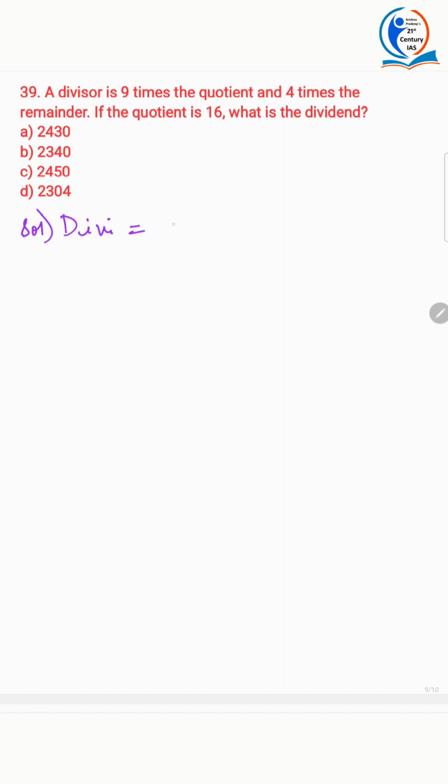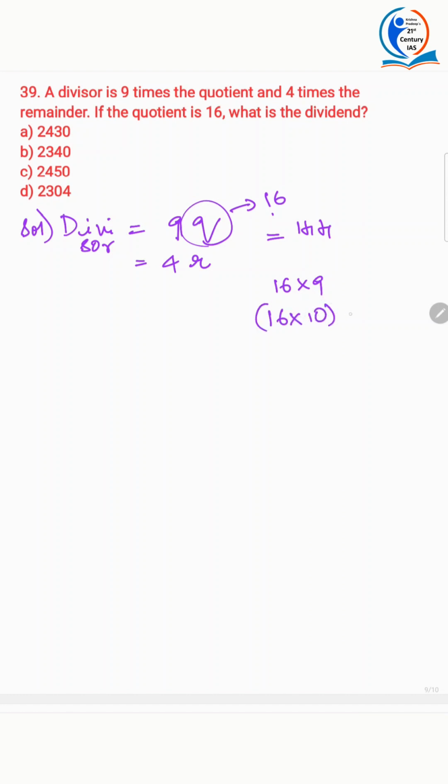Now divisor is what? 9 times the quotient, and divisor is also equal to 4 times the remainder. And what is the quotient? It is 16. Now what will the divisor be? 16 into 9, it is 144. Anything into 9, there's a simpler method. 16 into 9 can be written as 16 into 10 minus 16, right? So 160 minus 16, that is 144. Any number into 9, you can write it like this.